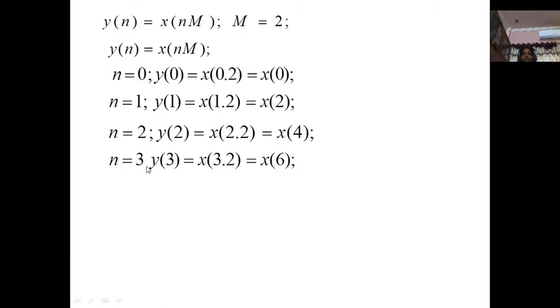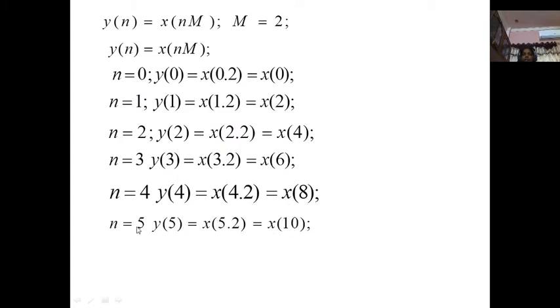N equal to 3. Y of 3 equal to x of 3 into 2, x of 6. N equal to 4. Y of 4 equal to x of 4 into 2, which is equivalent to x of 8. N equal to 5. Y of 5 equal to x of 5 into 2 equal to x of 10. See this: y of 0, y of 1, y of 2, 3, 4, 5. These are the output samples.